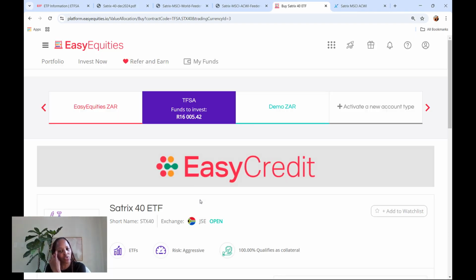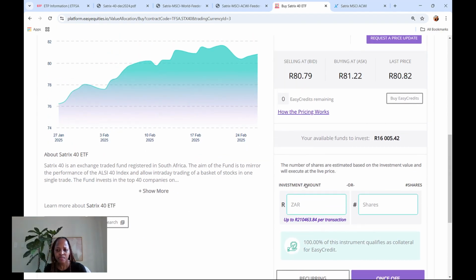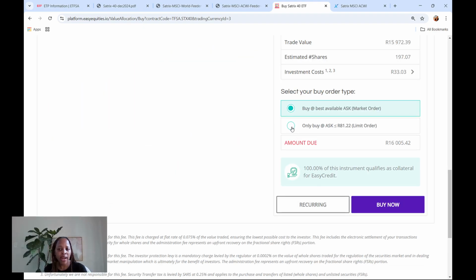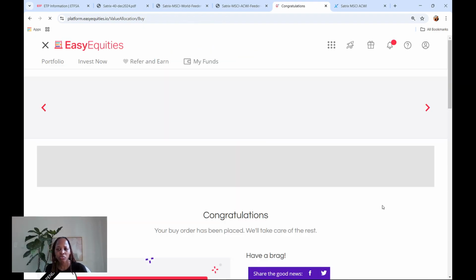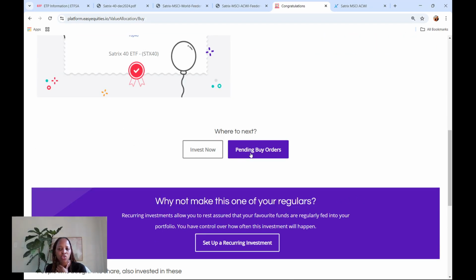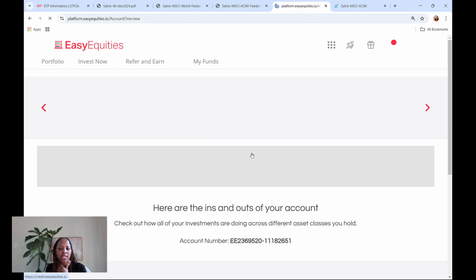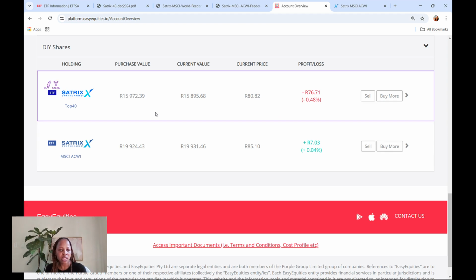So I'll click on tax-free savings account, and the price is 81 Rand. And then I'll invest the entire amount. Only buy at ask and place buy order. So let me see if that transaction has gone through. Let me check where it says pending buy orders. Okay, so all of my orders have been executed, meaning my investments have gone through.